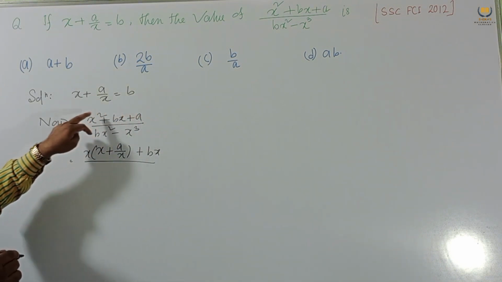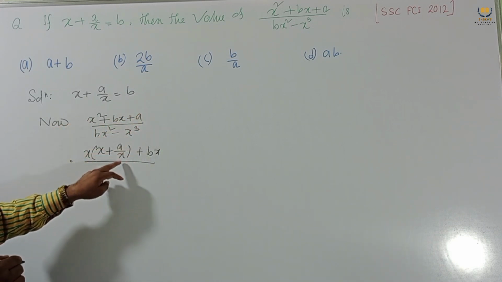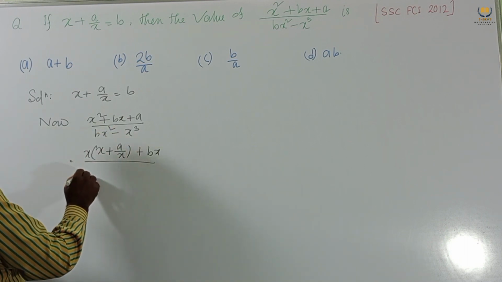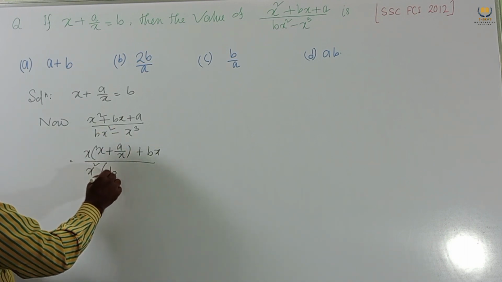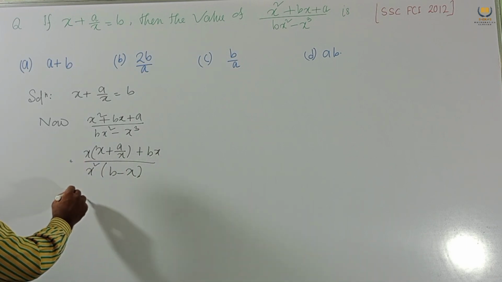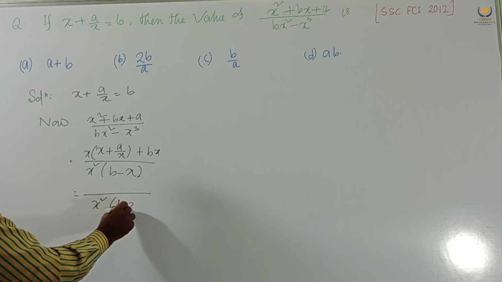From this, x square common, then b minus x, we get this. So this will be x square into b minus x,